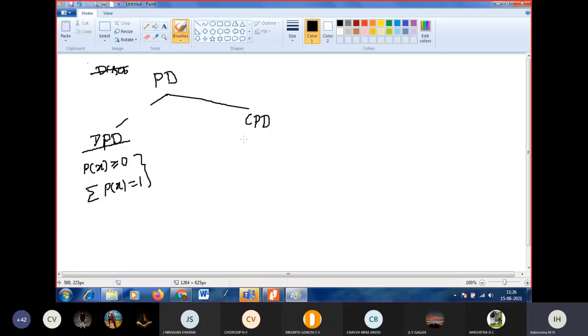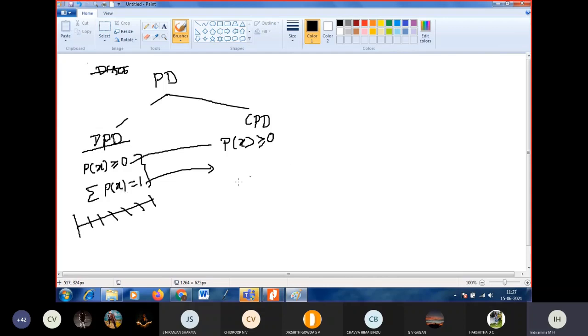If you come to the continuous, usually in the discrete we are taking the discrete values. Discrete values means 1, 2, 3, 4, integral values. In the continuous probability distribution, the first condition is the same, because if it is a probability distribution, probability should always be positive. Correct? Probability is always positive? Yes, ma'am. Okay, second condition, there is a slight change.